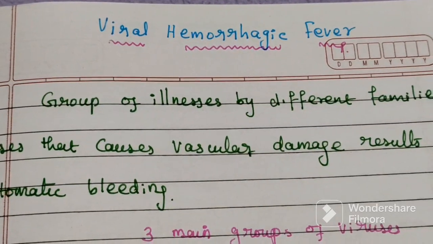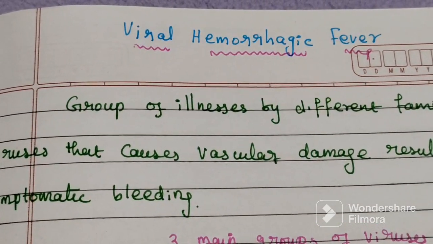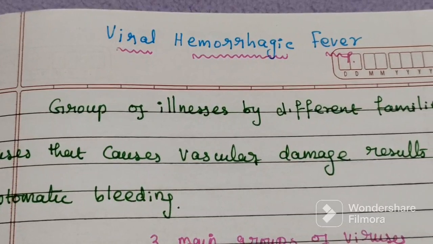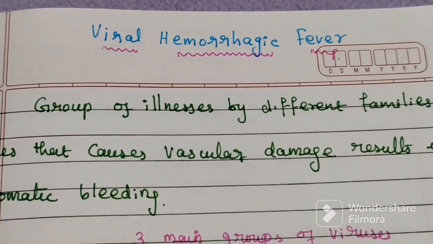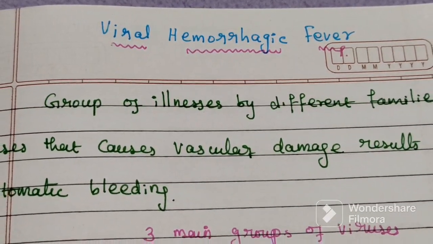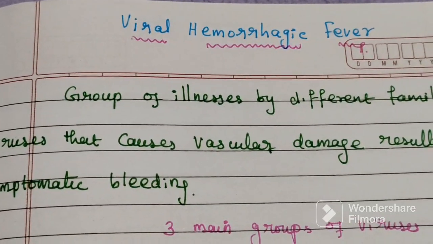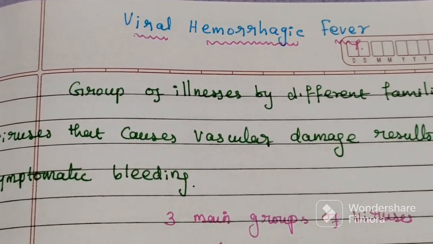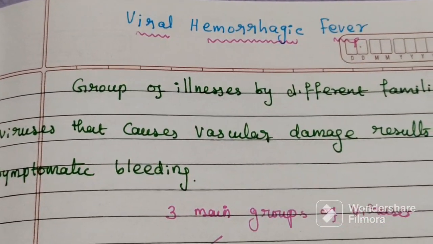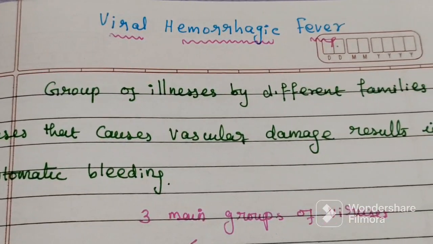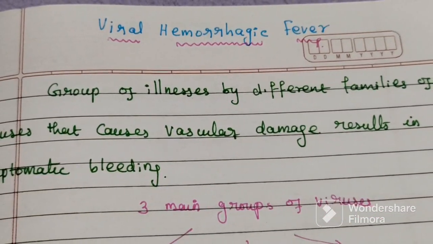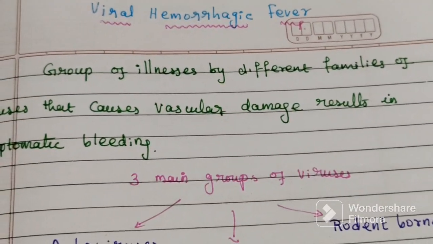Today's topic of discussion is viral hemorrhagic fever. It is a group of viruses causing hemorrhagic conditions. Viral hemorrhagic fever includes a group of illnesses which are caused by different families of virus.